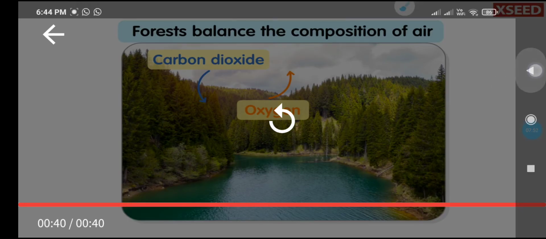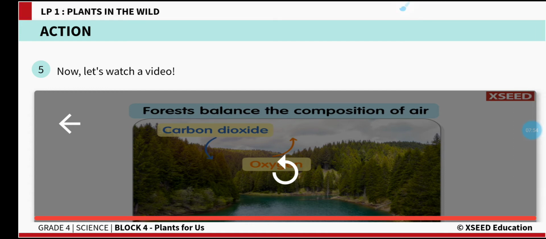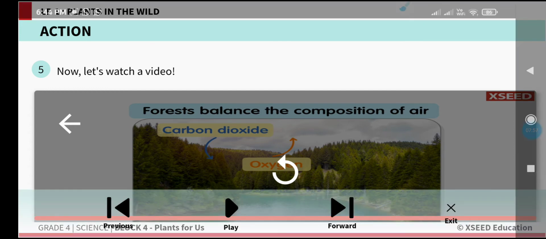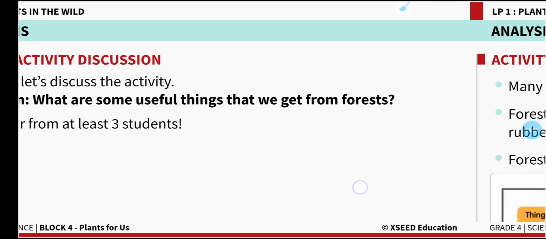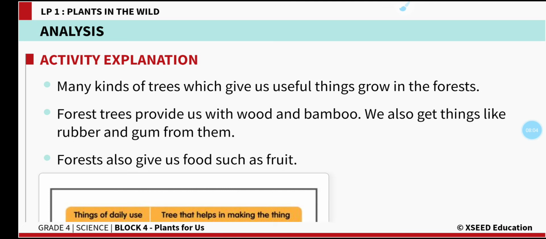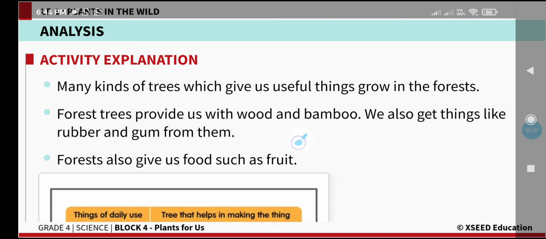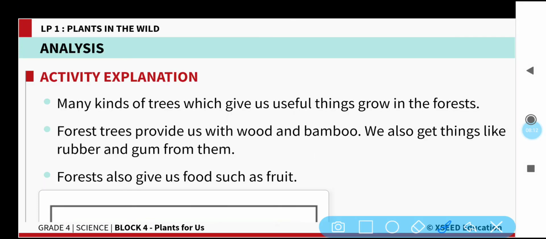Okay. Now we will discuss how this activity is helping you to understand what are the different things we are getting from plants. Forests provide us with wood and bamboo. Just now you had seen bamboo plant. It helps in preparing paper. Which tree is helping to prepare the paper? Bamboo trees are helping. From bamboo trees we are making paper.